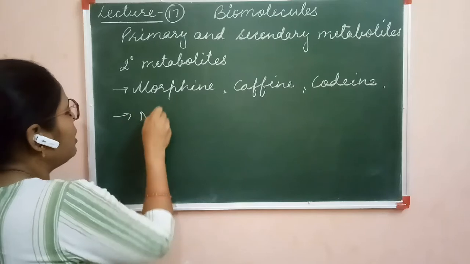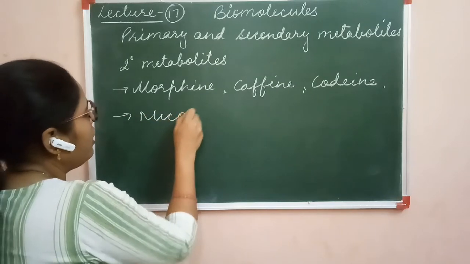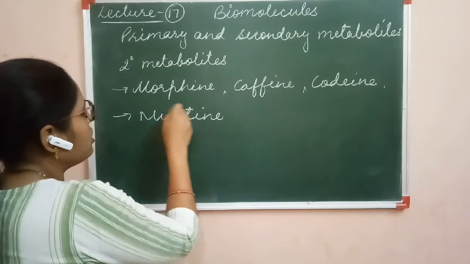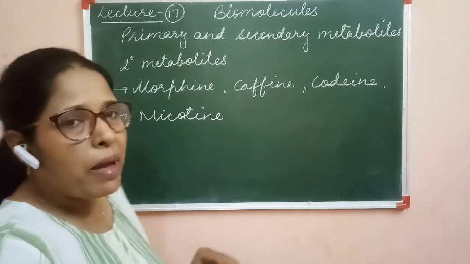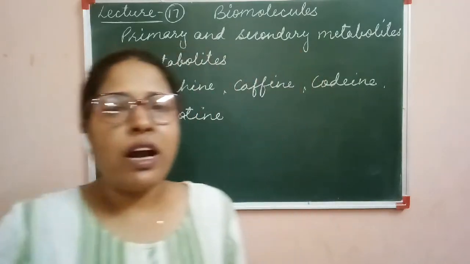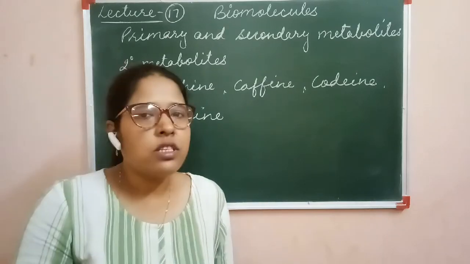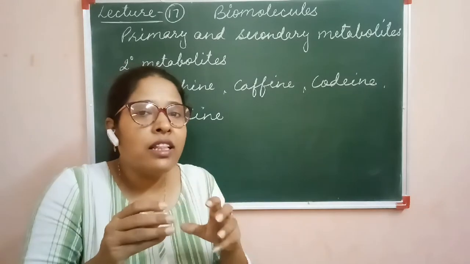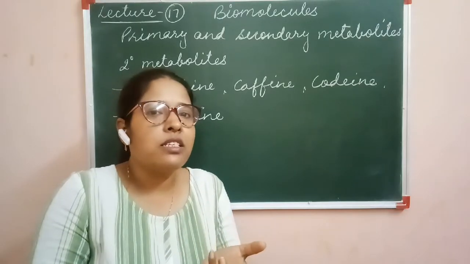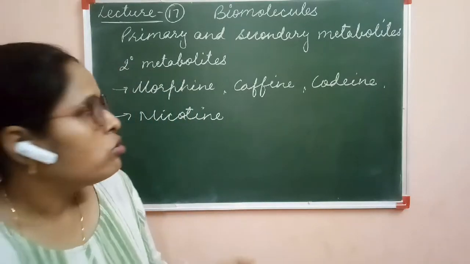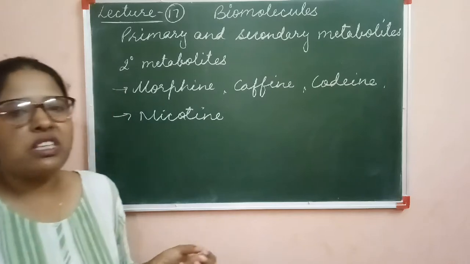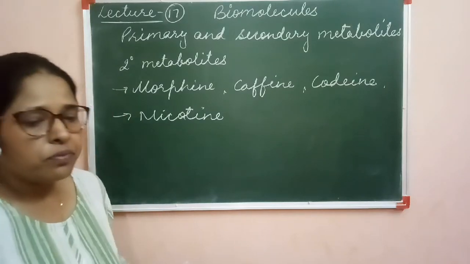Next one is nicotine. Nicotine is present in the tobacco plant, in the leaves of tobacco, and some scientists believe that this is an insect repellent. If this is an insect repellent, then why is this chemical not synthesized in every plant? Clear? So here also its specific function is not known.